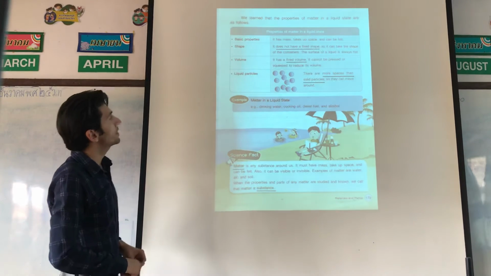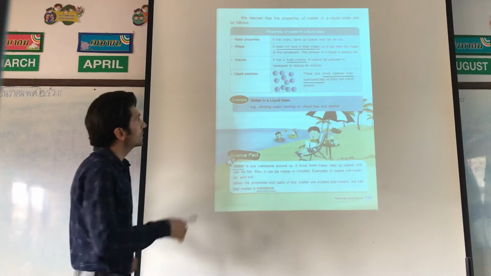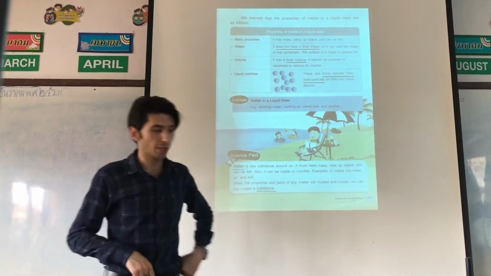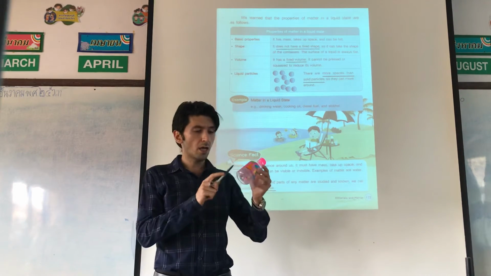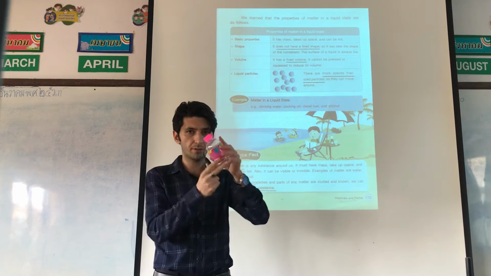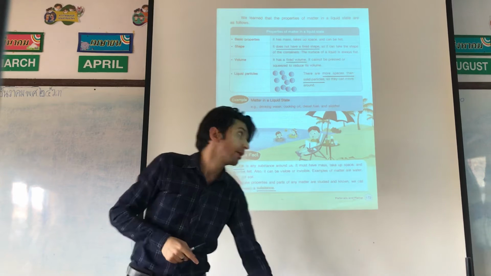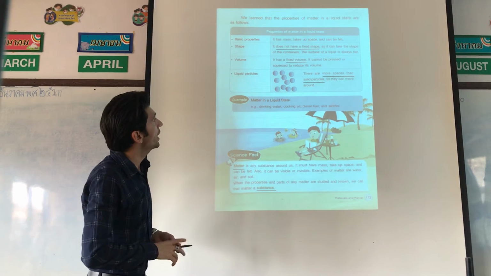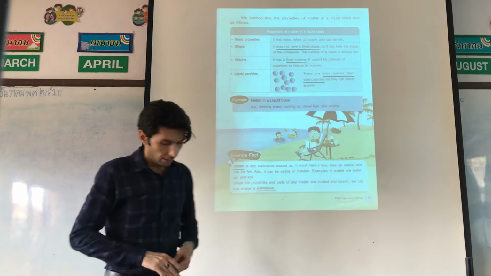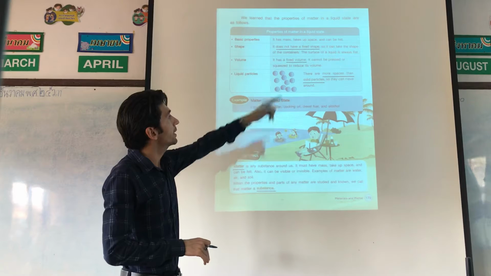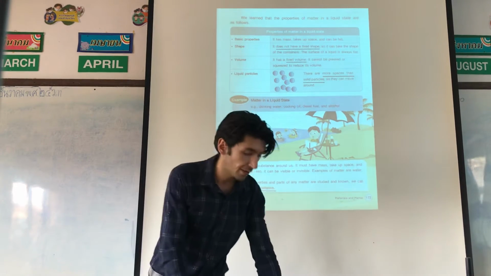The next property is shape. It does not have a fixed shape. Water doesn't have a fixed shape. Change the shape, look here. It can take the shape of the container.